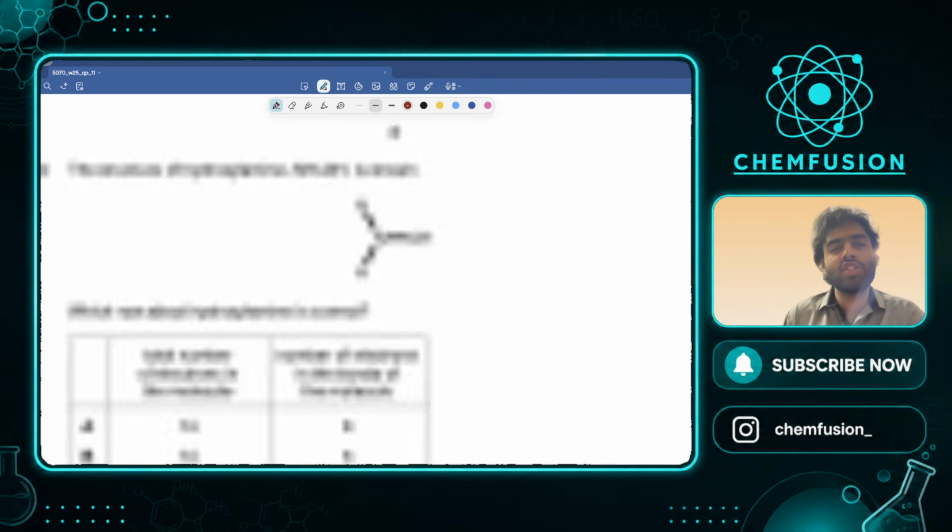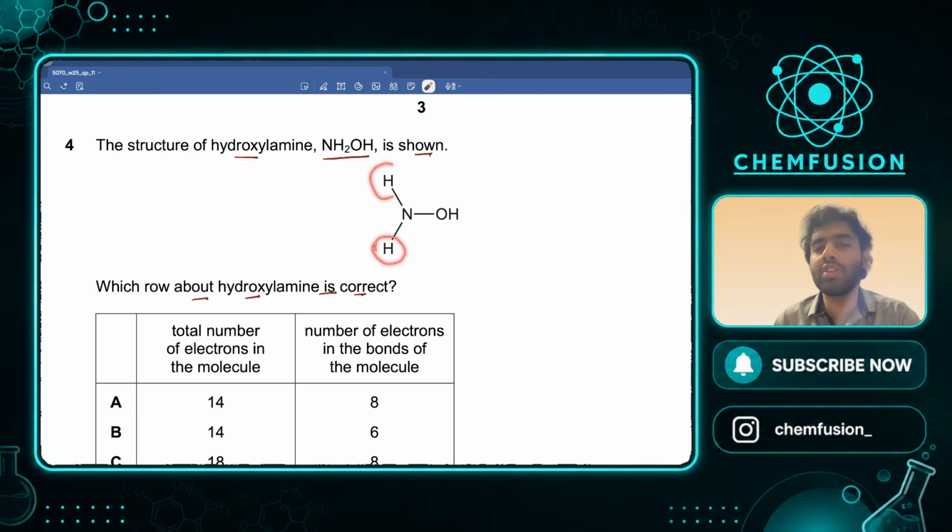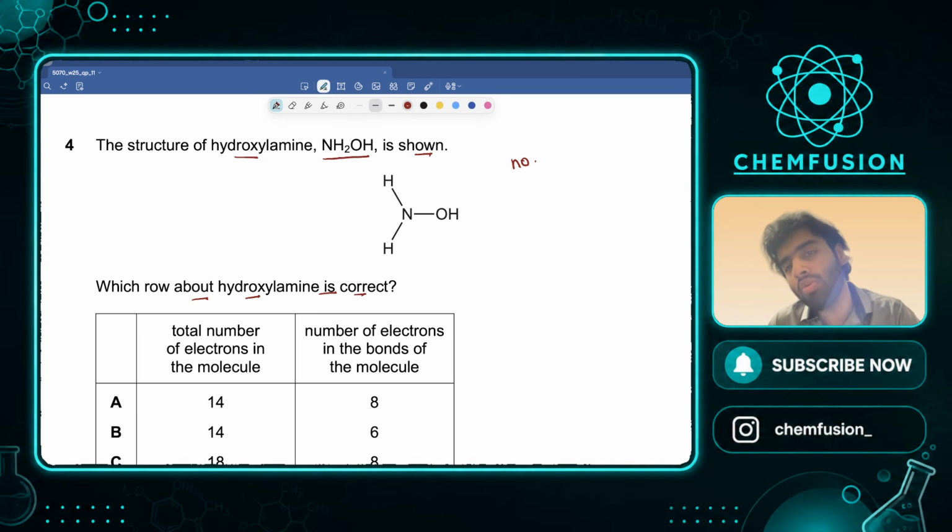ठीक है जी. The structure of hydroxylamine NH2OH is shown. Okay, they've shown all the bonds. Which row about hydroxylamine is correct? Okay, the columns essentially are asking about the total number of electrons in the whole molecule and total number of electrons in the bonds of the molecule. Now this is a hydrogen atom, nitrogen atom, oxygen atom, and hydrogen atom, right? You have these atoms. How do you know the number of electrons in an atom? You see the number of protons. The number of protons is equal to the number of electrons.